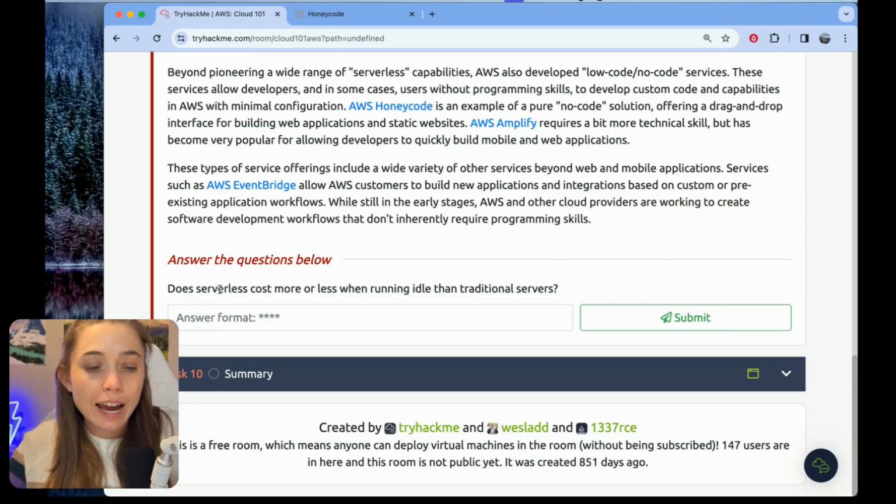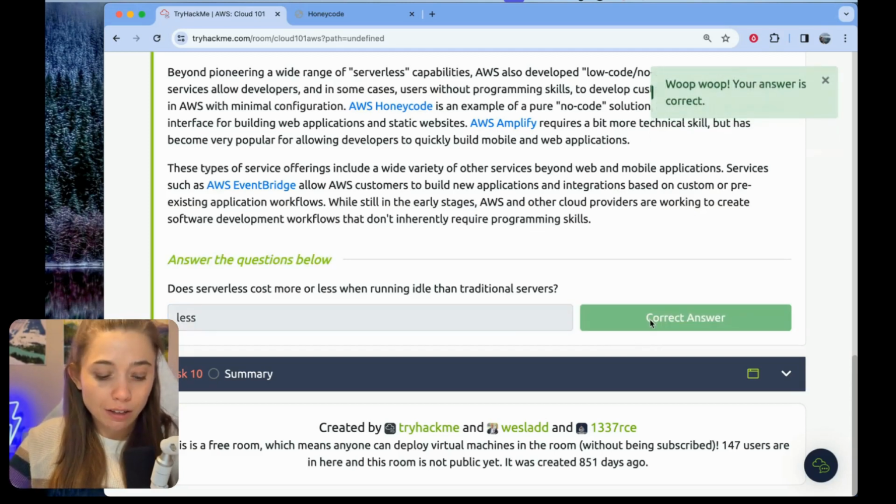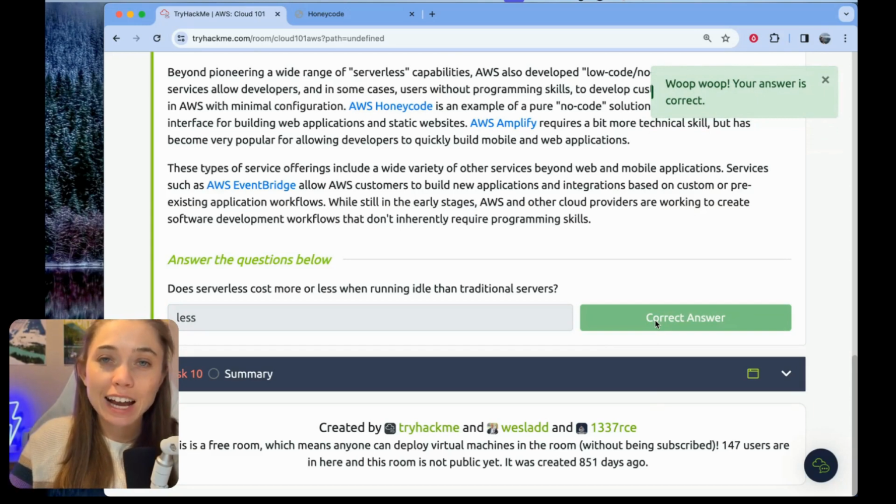Now, here is the question for task 9. Does serverless cost more or less when running idle than traditional servers? So the answer here is less. And in fact, serverless often costs nothing when running idle, which is lovely. So let's hit submit. That is task 9 complete. And now we can move on to the final task, which is task 10.